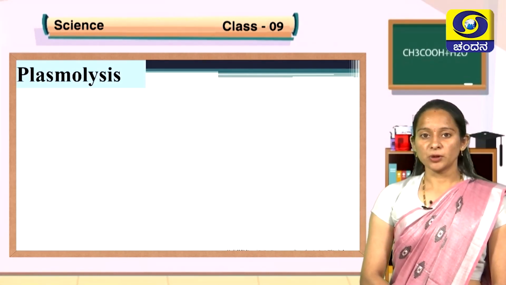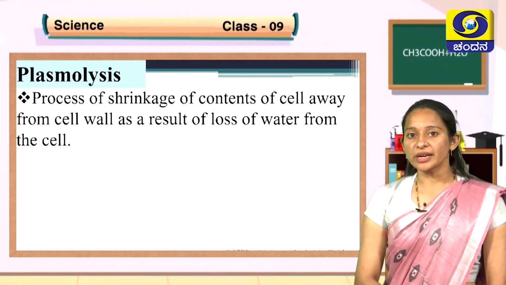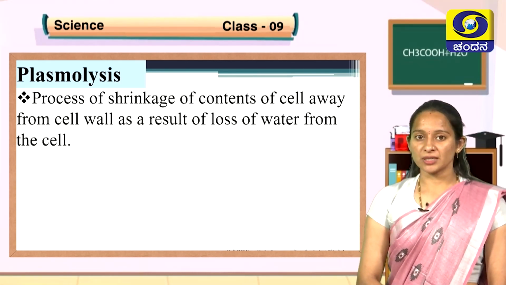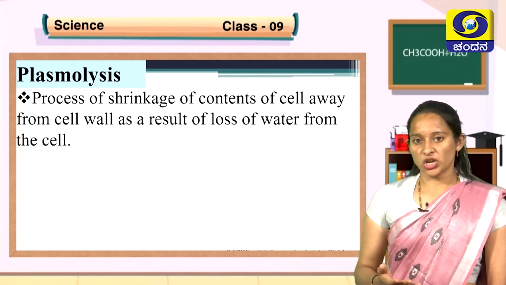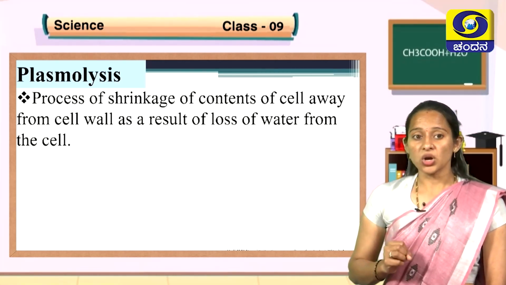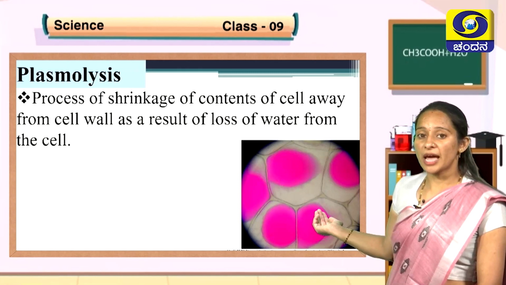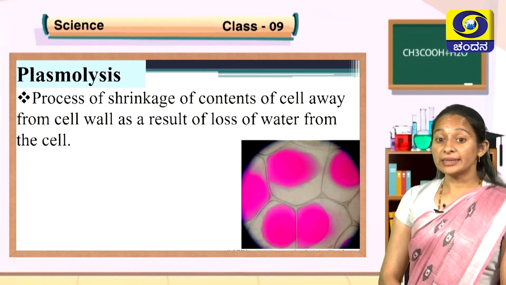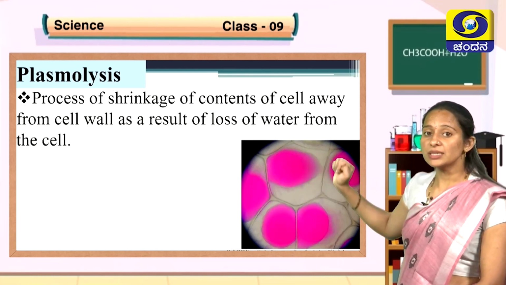Let us understand the process of plasmolysis. Plasmolysis is a process of shrinkage of contents of the cell away from the cell wall as a result of loss of water from the cell. Whenever a cell is placed in hypertonic solution, the cell will shrink. This shrinkage of a cell having a cell wall is called plasmolysis. One image shows a cell that has undergone plasmolysis. Plasmolysed cells are there. Observe that carefully. Contents of the cell have shrunk from the cell wall. Contents are away from the cell wall.